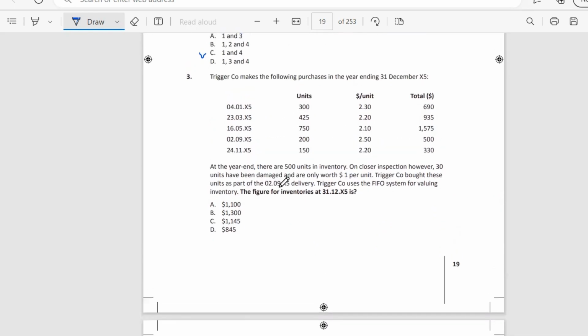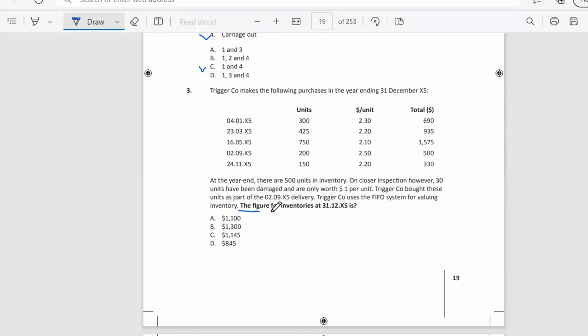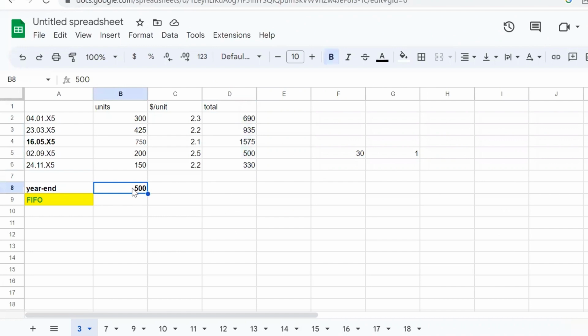So let's proceed with the Excel file. Here we can see units, price per unit, and total price. We need to calculate the figure of the inventories on this data using the FIFO system for valuing. This is our end number of units, and we know that at this date we destruct 30 units at $1. Let's amend the formula.